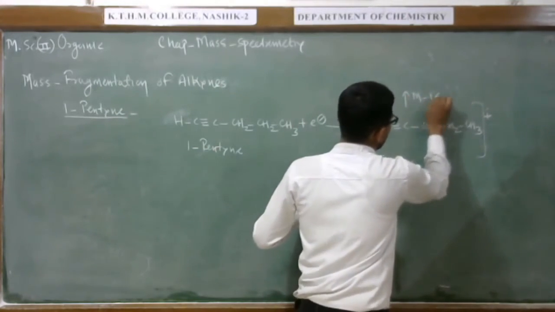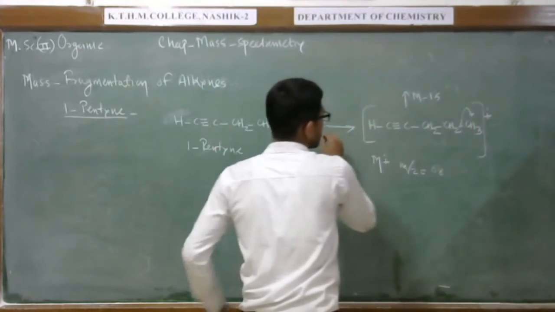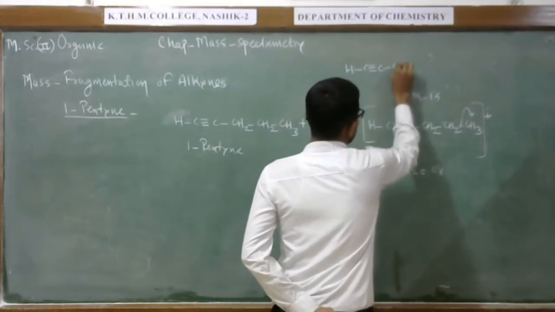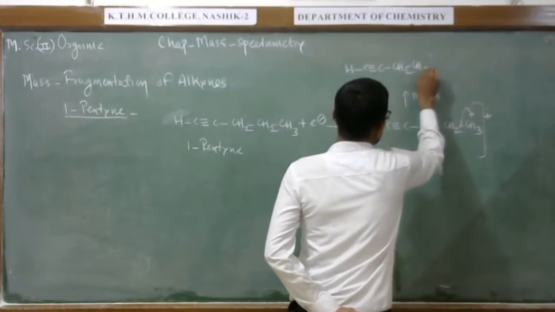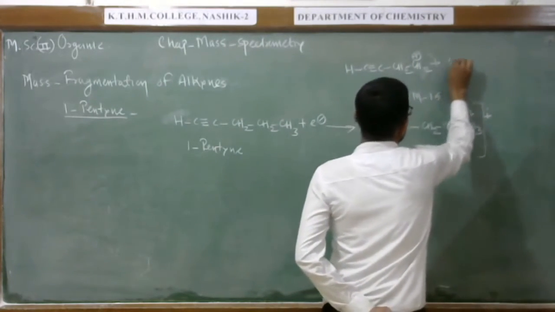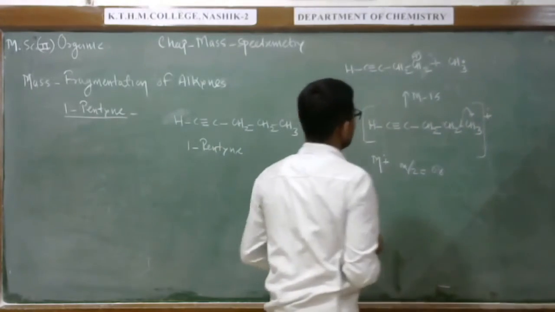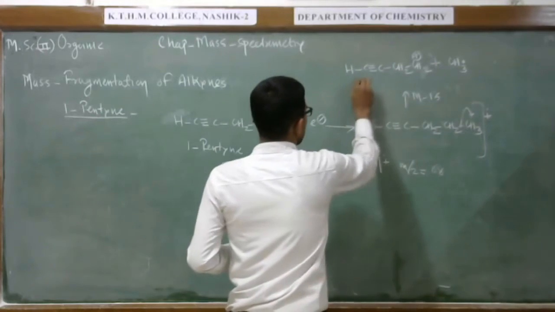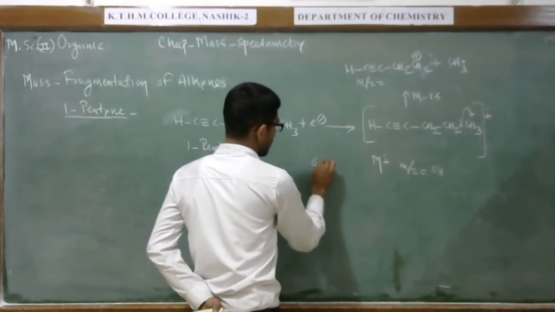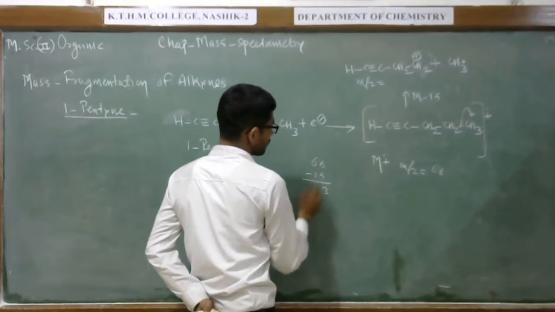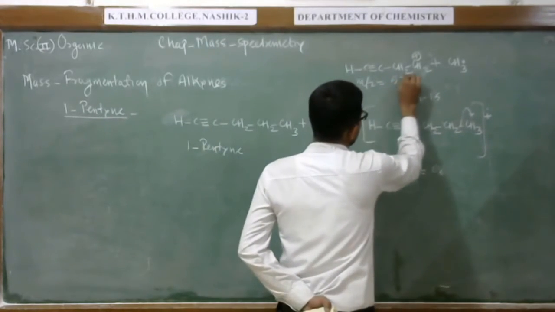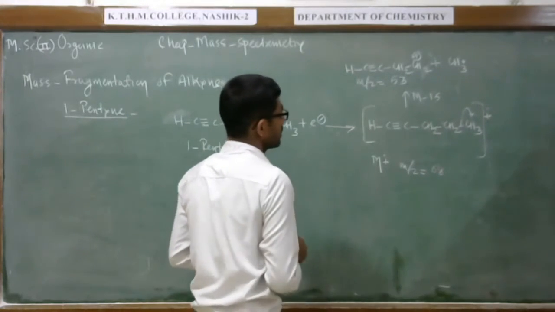Loss of a methyl group as a radical, with formation of this part as a cation. So M-15, this peak you can observe at mass to charge ratio 68 minus 15, so 53. At this mass to charge ratio, you can observe this peak.